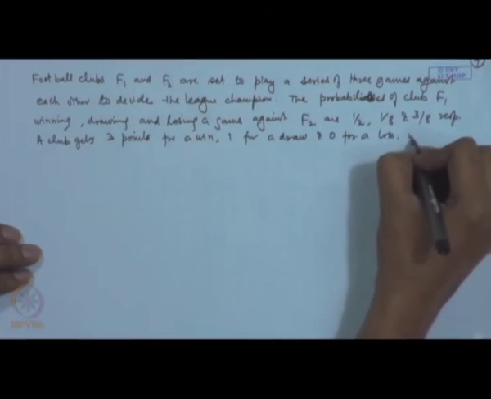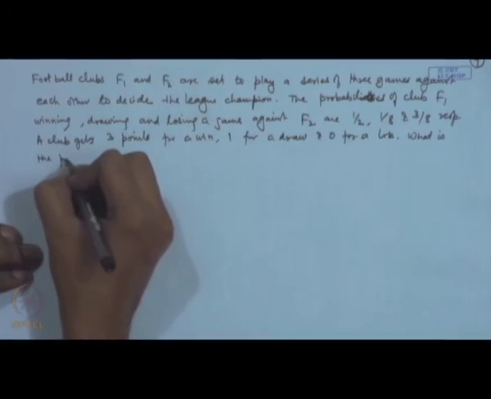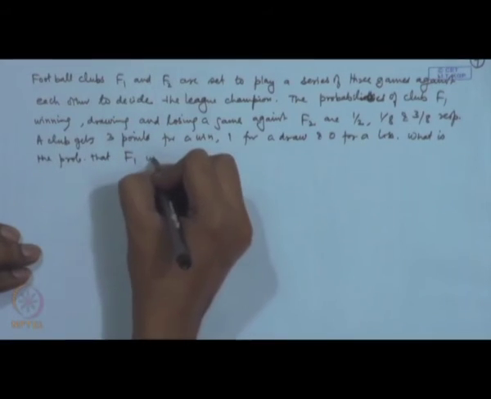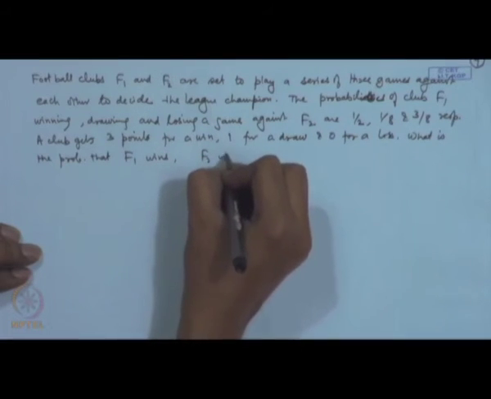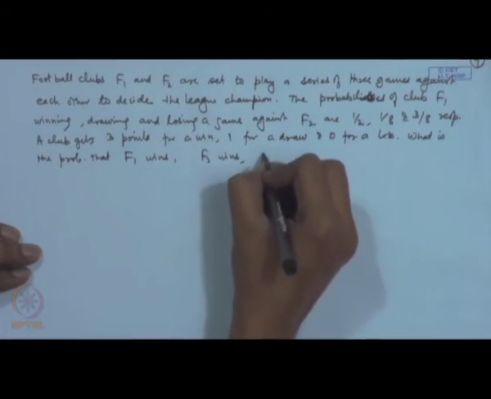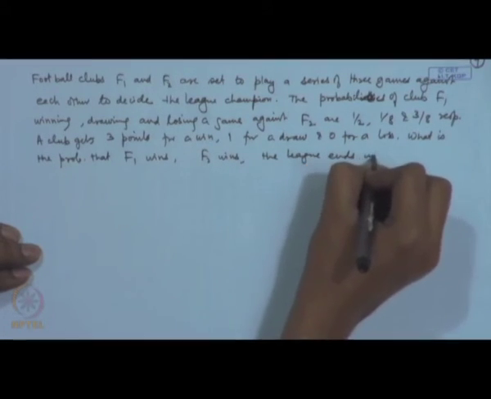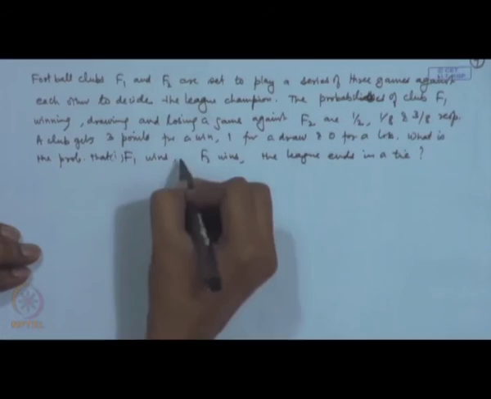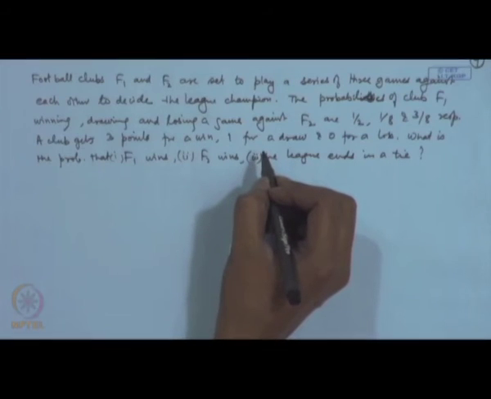So, what is the probability that F1 wins or F2 wins or the league ends in a tie? So, we have to calculate the probabilities of these events.